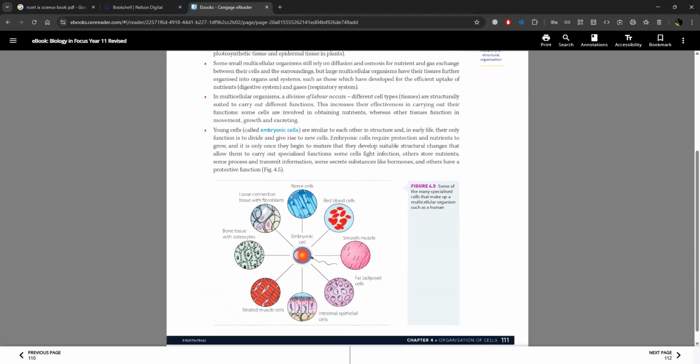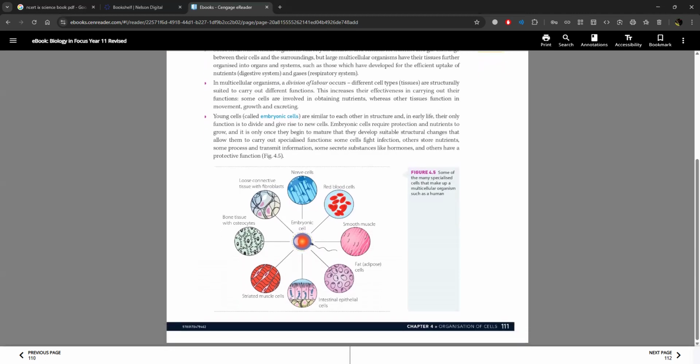In multicellular organisms, a division of labor occurs. Different cell types are structurally suited to carry out different functions. This increases their effectiveness in carrying out their functions. Some cells are involved in obtaining nutrients, whereas other tissues function in movement, growth, and excreting.